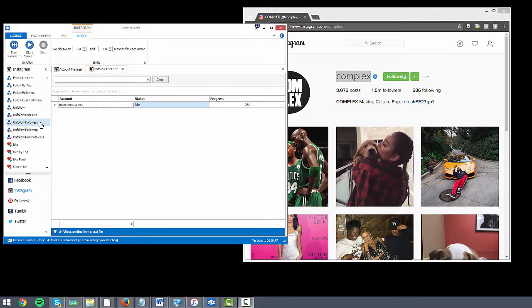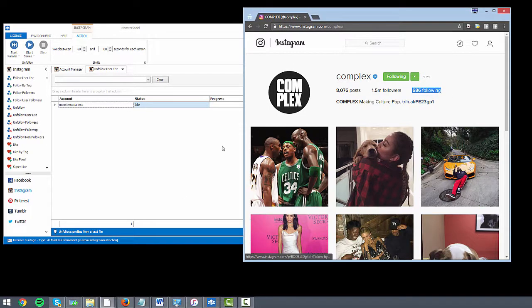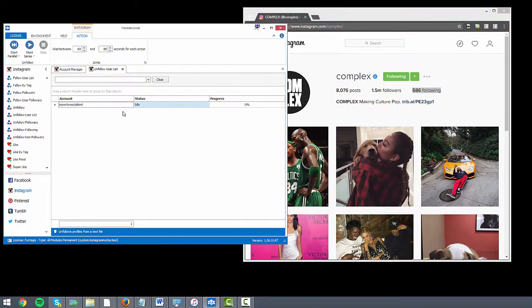Yeah, so this is really good. So say for example, if you're following a lot of people and trying to get their interest, and a lot of them did subscribe to your page, they followed you, you can then use this feature to get your following count, if you can see where my cursor is, you guys know what following count is, you can get that to go all the way back down again. So we've got unfollow followers. We've also got unfollow following. So this just unfollows everyone you followed, not just the people that are following you back.